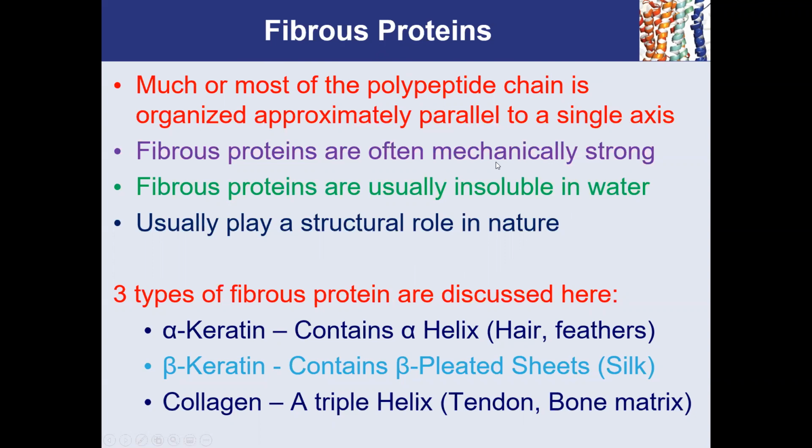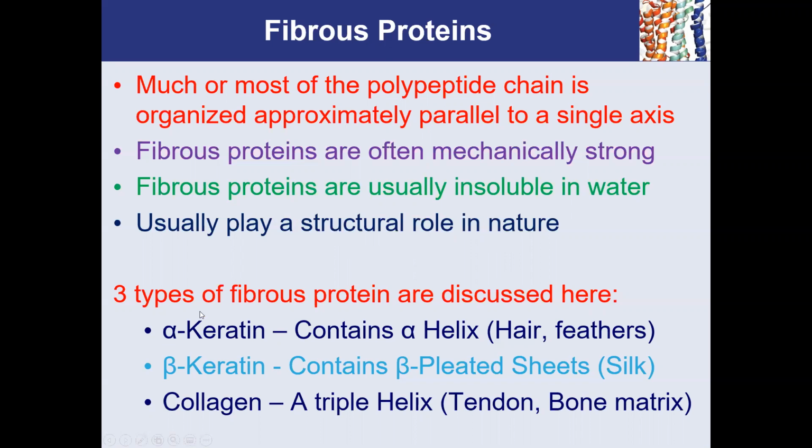So if you need to create tensile strength between your tissues, these proteins are utilized. Therefore fibrous proteins play a structural role in nature, not so much like enzymes or globular proteins delivering oxygen to tissues and doing such functions, but they are primarily utilized for a structural role.